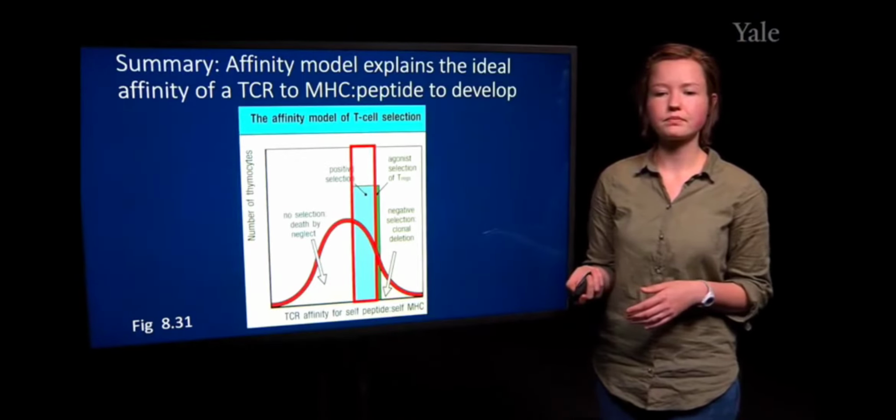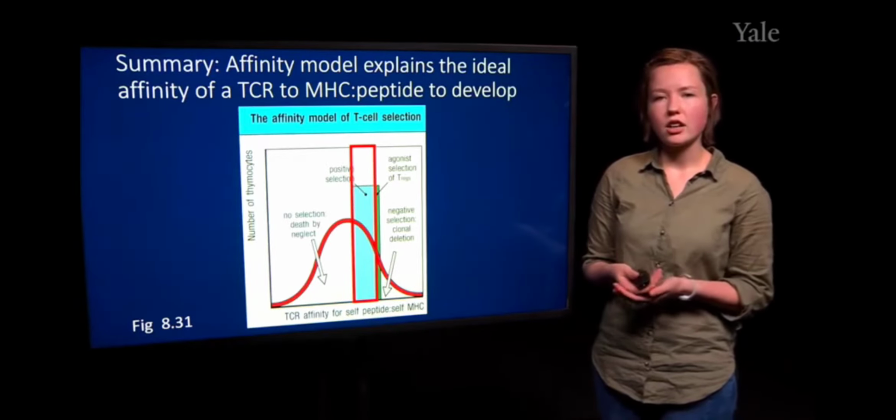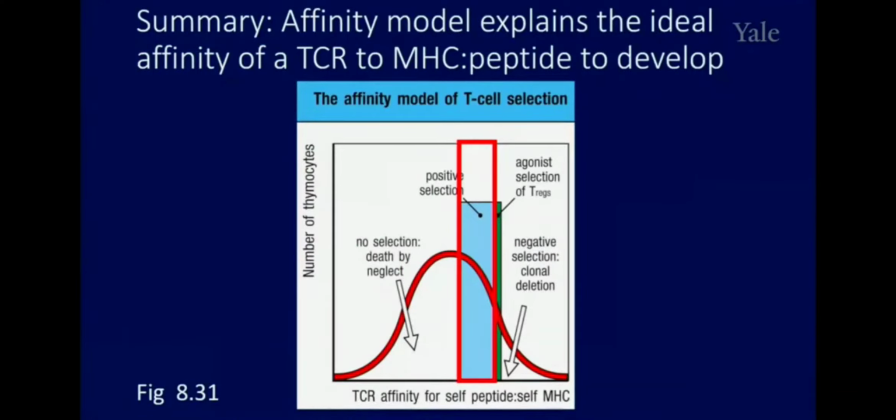So ideally, we would have an interaction of the T cell receptor that is somewhere in between, something that can interact with either MHC1 or MHC2, but such that the interaction is not so strong that it leads to elimination because of a potential chance to cause autoimmunity.